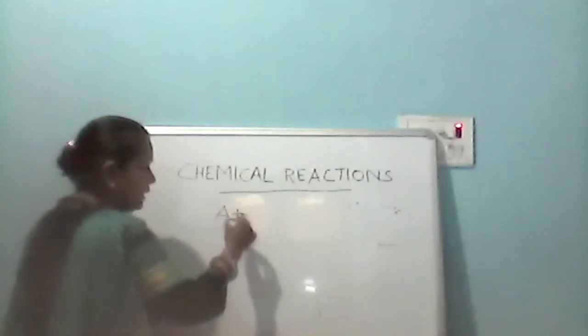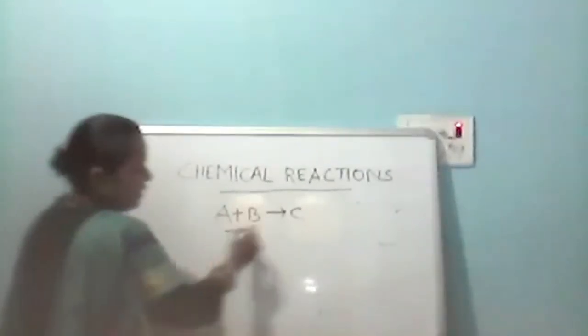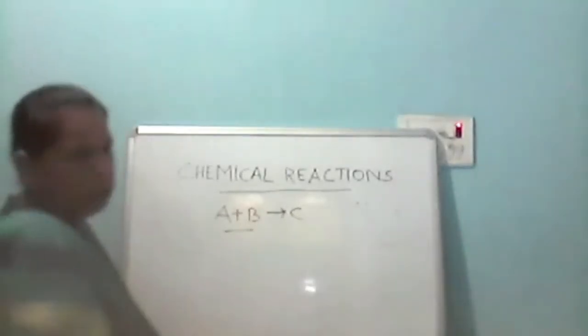Suppose I am writing A plus B is giving us C. See, these are the two reactants and this one is the product. So, if two or more reactants combine together to form a product, हम लोग उसको combination reaction कहते हैं.